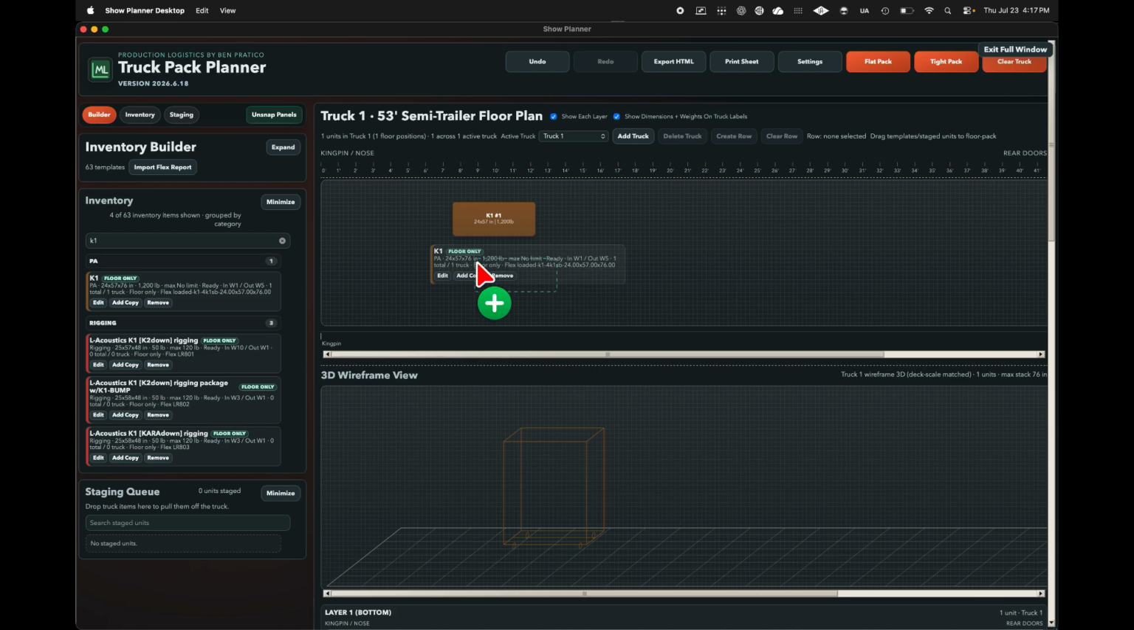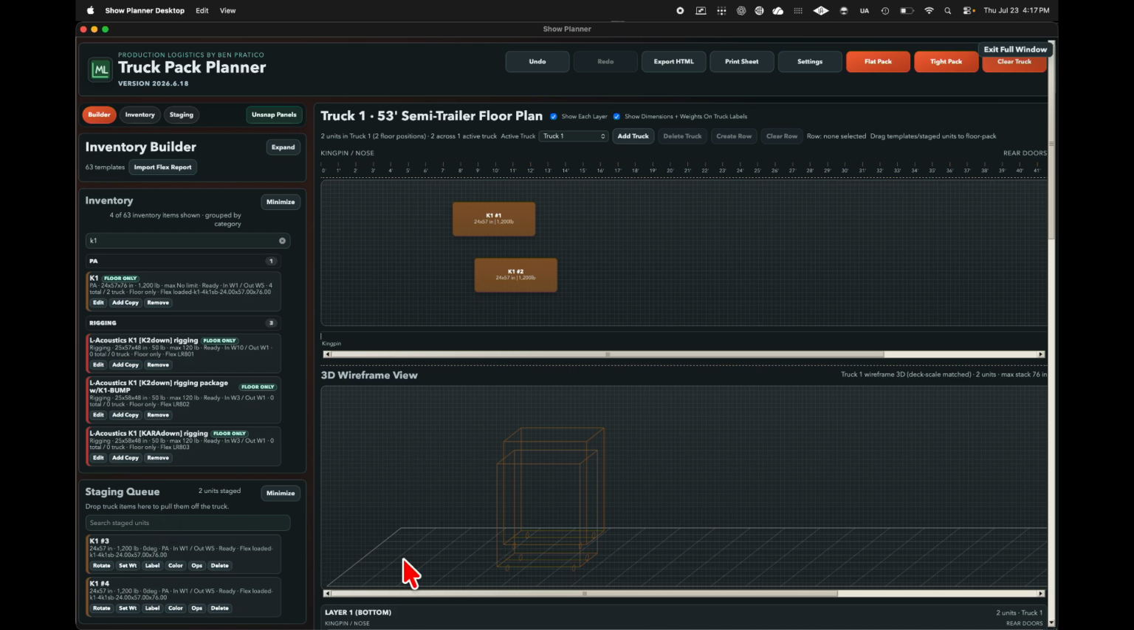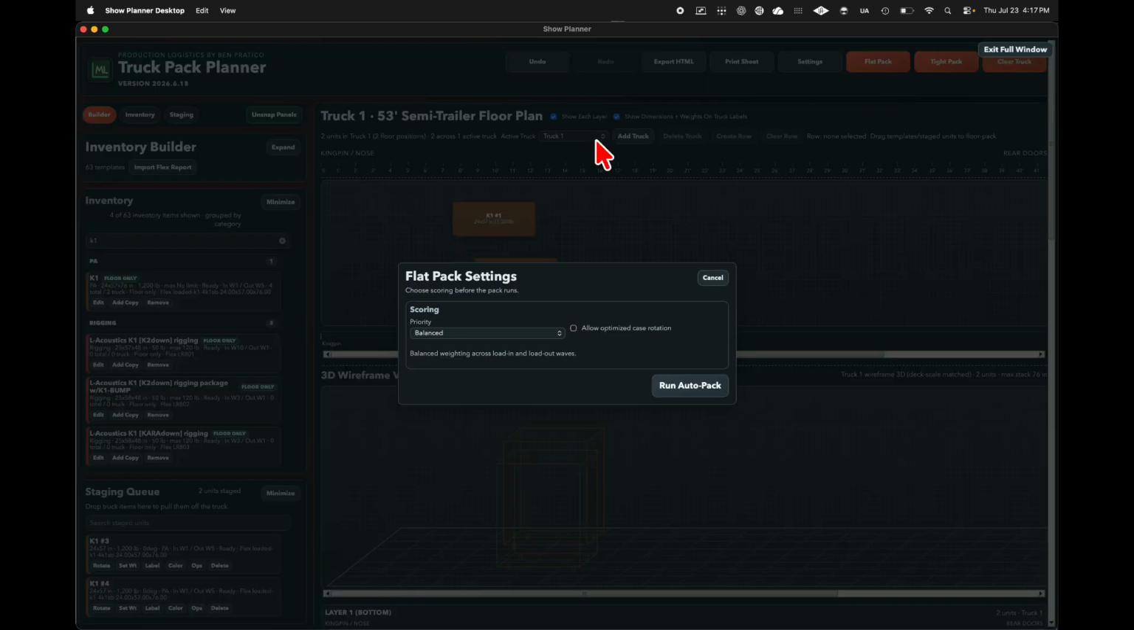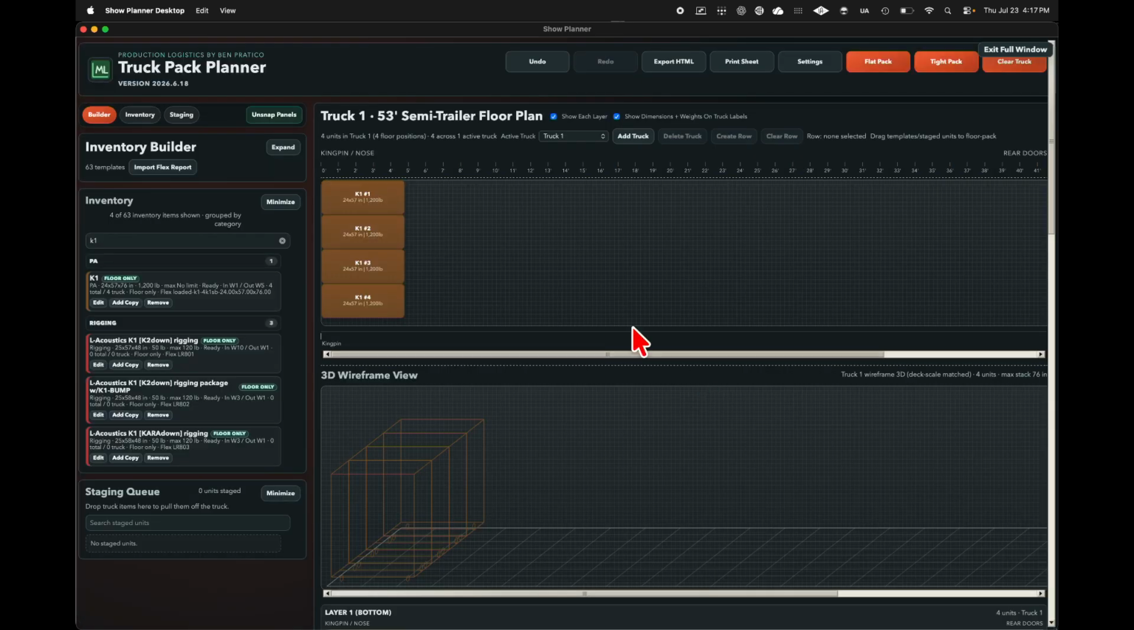Now we can click and drag sources into a truck, or I can add them into a staging queue beforehand. Now I can run an auto packing for the truck. I'm just going to do a flat pack. It's going to bring everything in from the staging queue into the truck.